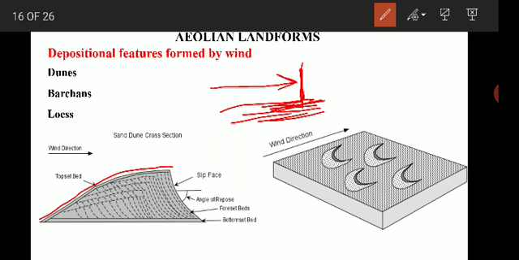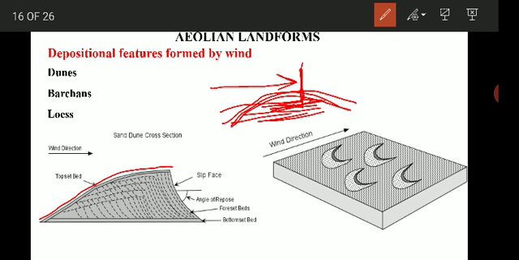This is called a sand dune. When this process continues for some time, the accumulated sand takes the typical shape of a heap-like structure, and then it is called a dune or a sand dune. This is shown here in the figure.